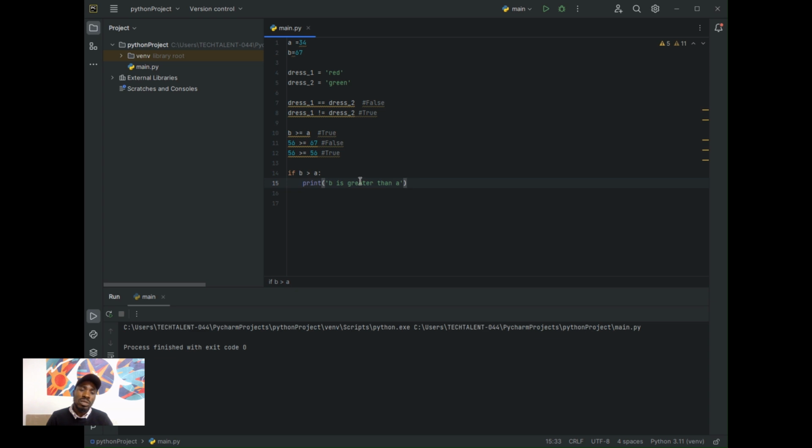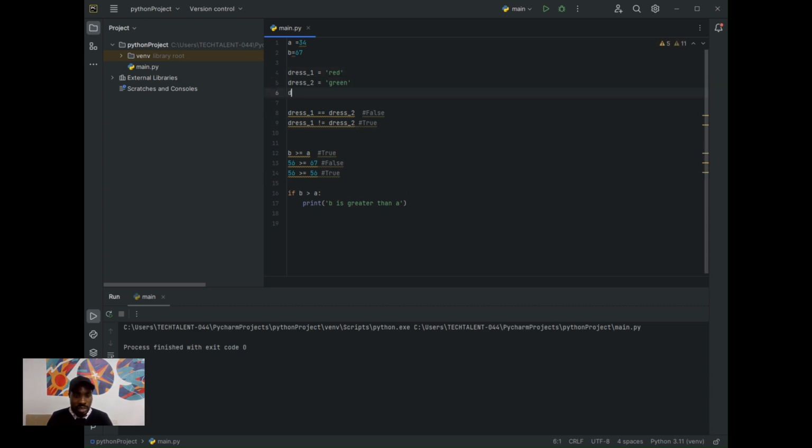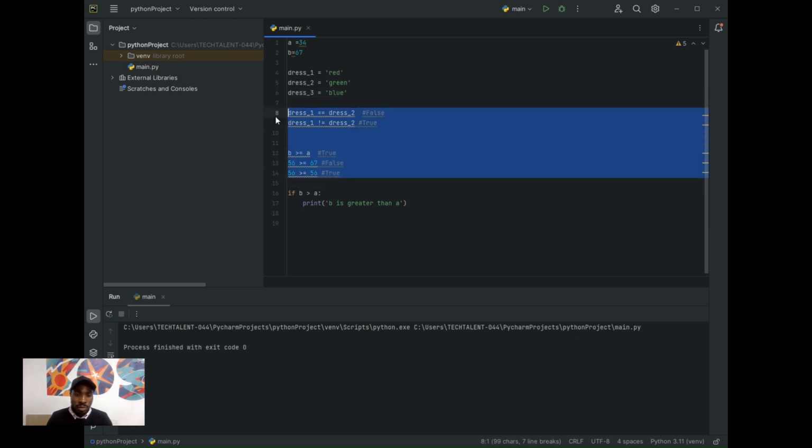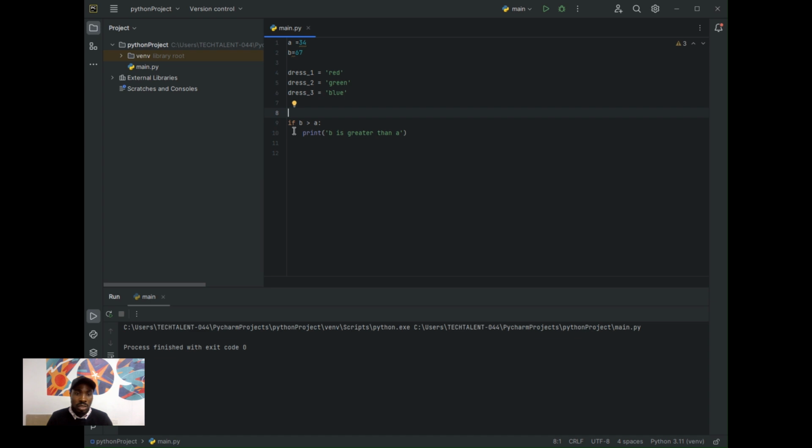Now, what if I have two or more conditions? Let's take the scenario of me having a red dress, a green dress, and another type of dress. So I have dress one, dress two, and dress three, and my dress three is blue.